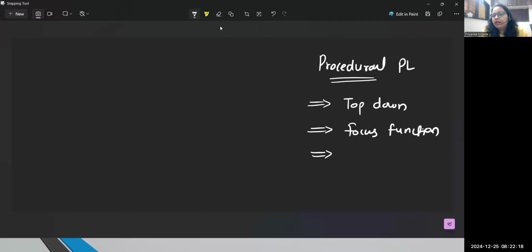In fact, when it comes to data, data is globally shared. Correct? Data is globally shared. And that's the reason, guys, in real time, in almost every application, we want security for our data. And that's the reason we are moving to object oriented programming language.